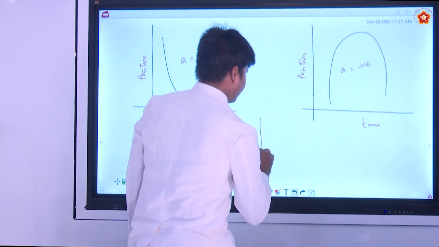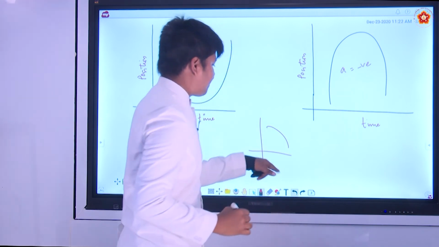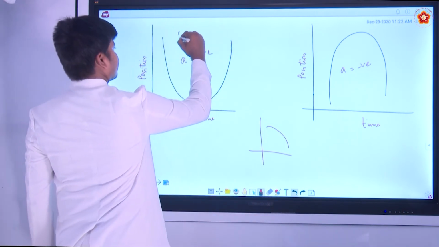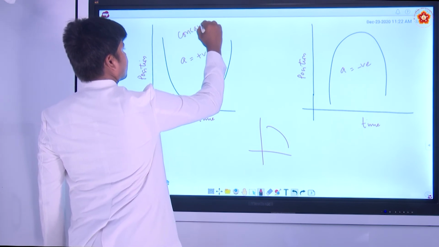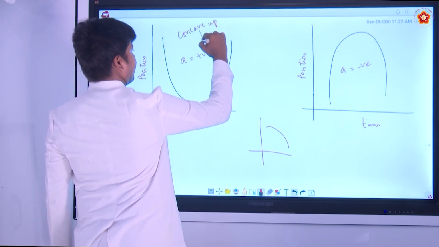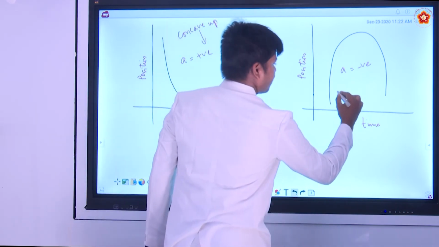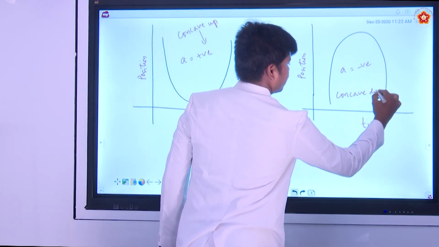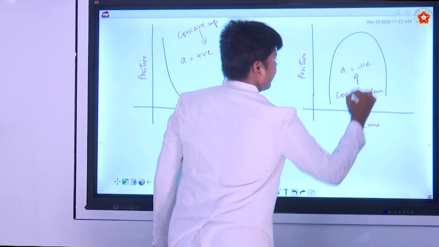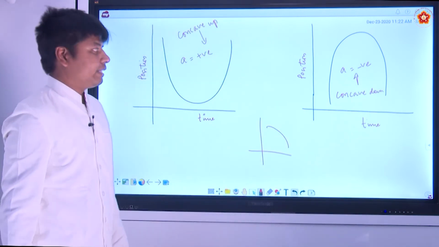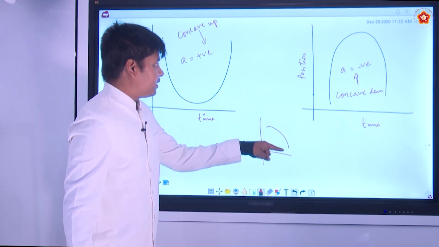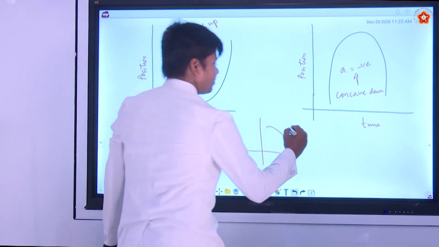If you have a graph like this, what happens? This is concave up, acceleration is positive. Concave down, acceleration is negative. So here it is concave down. Concave down means acceleration negative.